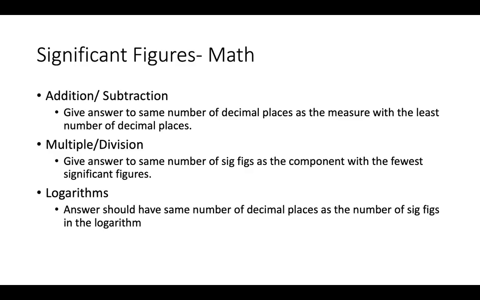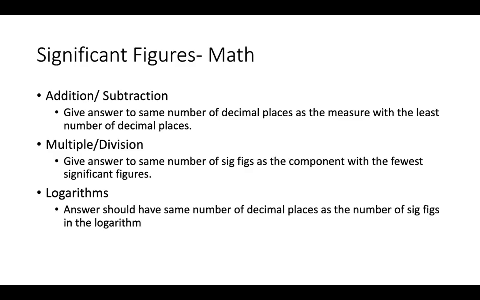So 1.15 had 2 decimal places, but the number 2, assuming it wasn't exact, that they just said 2 and didn't say it was exact, that has 0 decimal places, which means our answer would actually be rounded to 3, because 3, the answer, should have 0 decimal places.